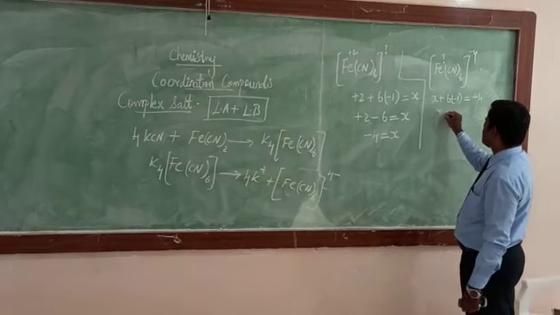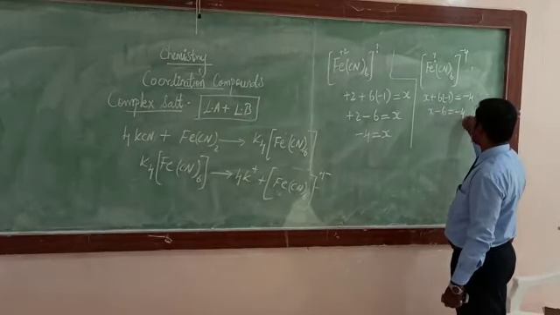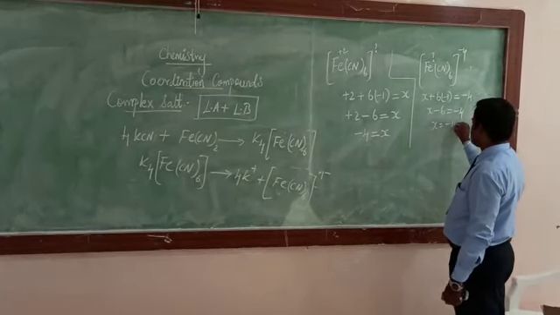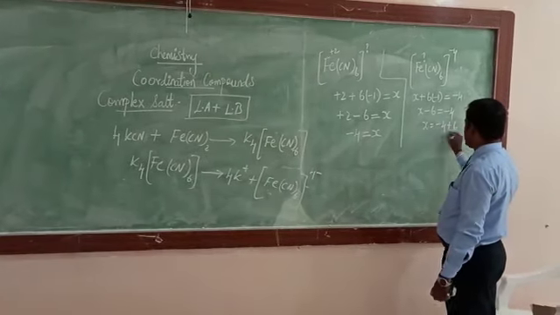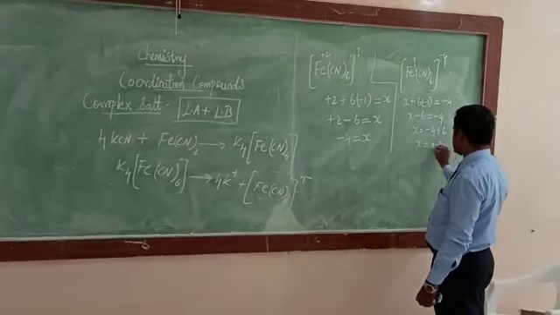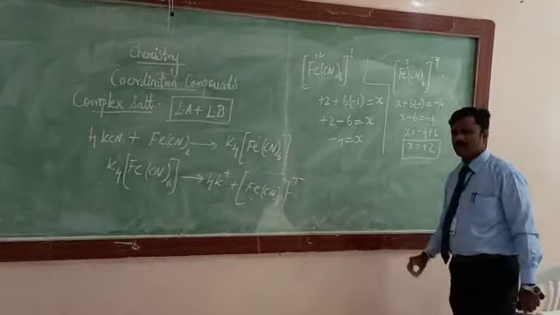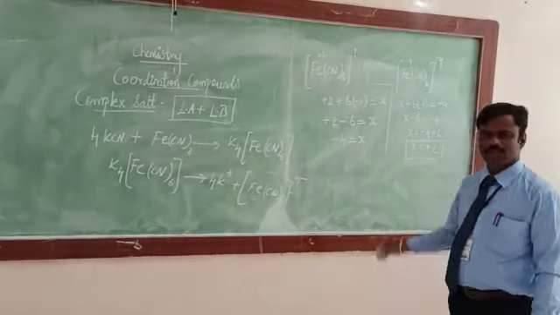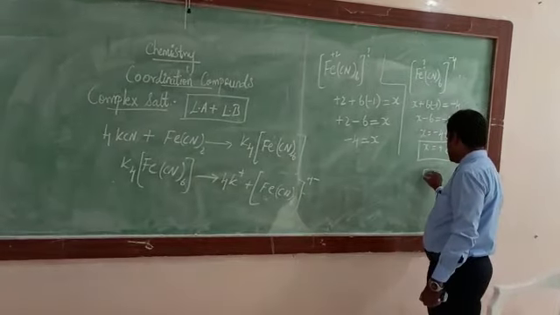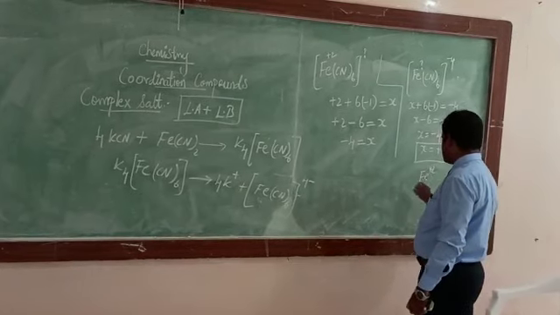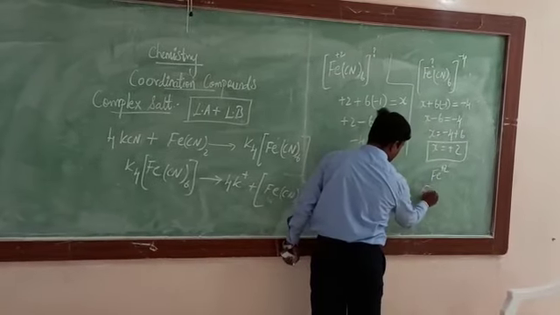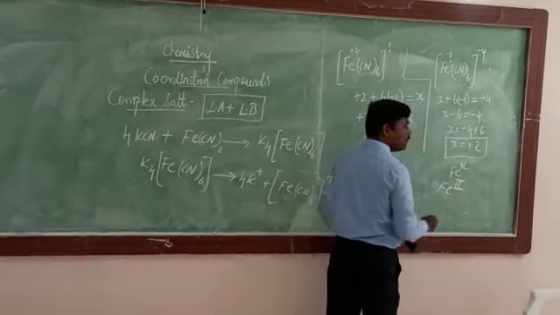Therefore, x minus 6 is equal to minus 4. x is equal to minus 4 plus 6. Therefore, x is equal to plus 2. So the charge of the central metal ion is plus 2. We can write it either as Fe2+, or in Roman numerals as Fe(II).